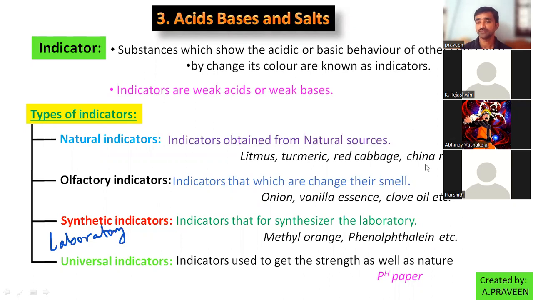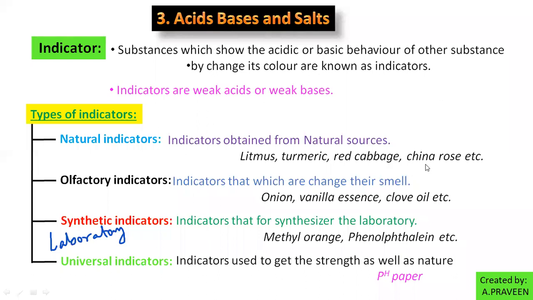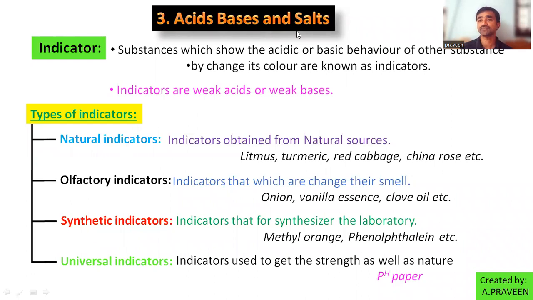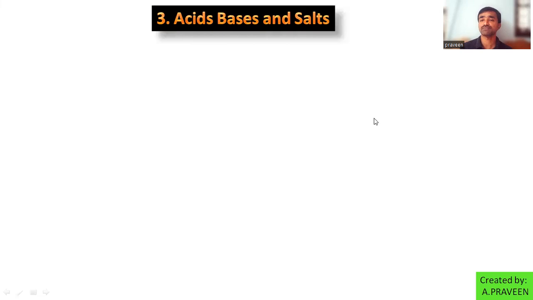Yes, everyone. Have you got clarity? Are you clear about indicators? Right. So here, indicators: it is showing something, indicating symbolically. What will we get symbolically here? Color change. So we need to notice the color change, right? By many observations, these colors are already generalized. So those are the colors we are observing here. Indicator colors, how do they behave? How do they change their color in different substances?